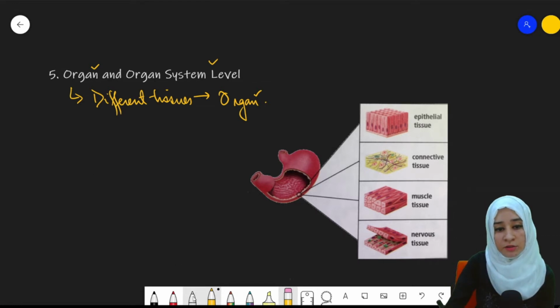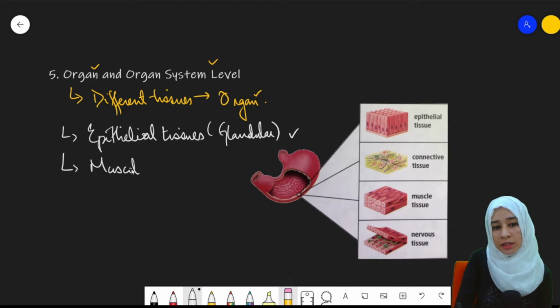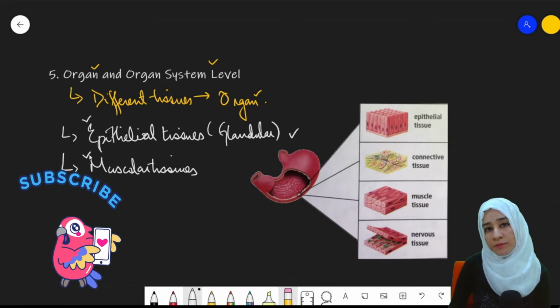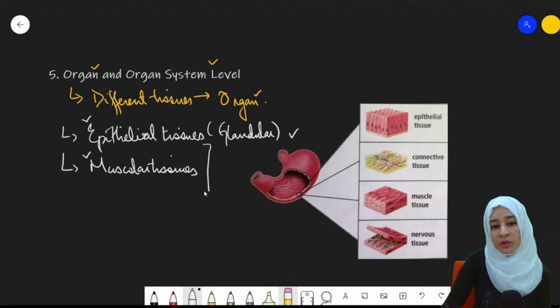I will describe it with the help of an example of the stomach. Two major tissues that are present inside the stomach are epithelial tissues, which are also known as glandular tissues, and the second one is the muscular tissues, right? Both of these tissues have their particular function. Epithelial tissue is responsible for the production of gastric juice.